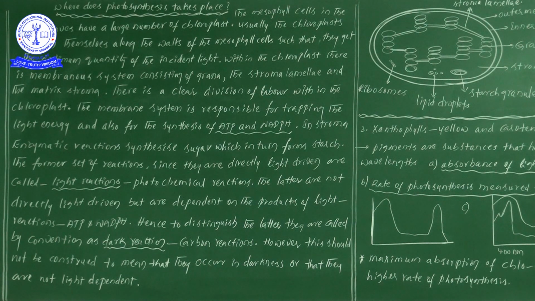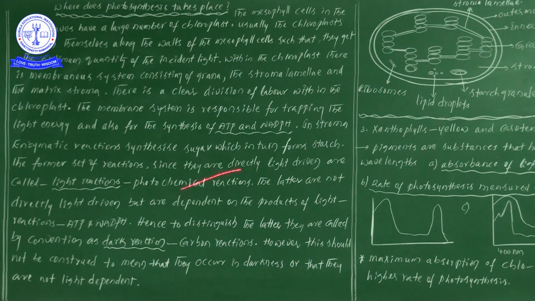So sir, where is the particular location to absorb the light? That location can be seen on the thylakoid membrane. Why does the thylakoid membrane have this capability? On the thylakoid membrane we will notice the presence of pigments.